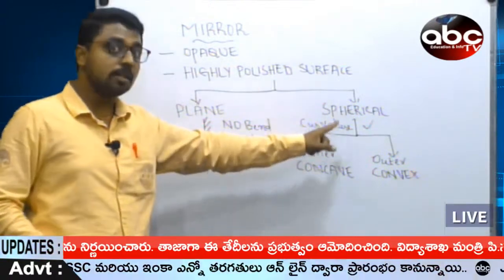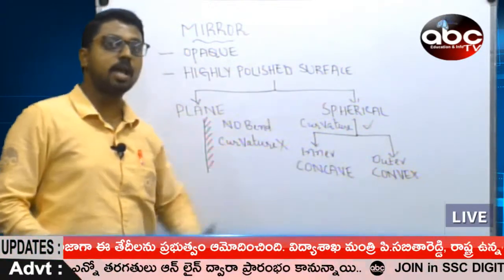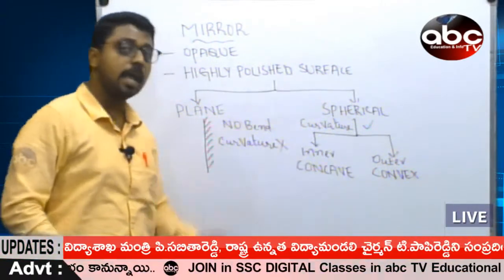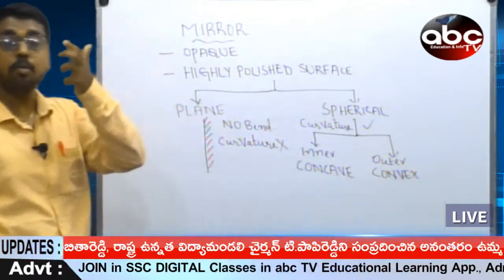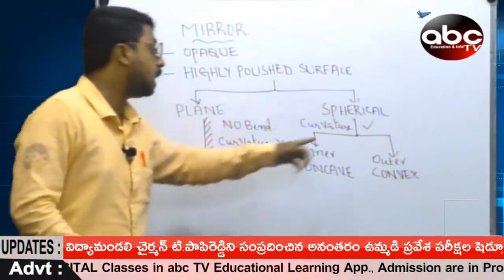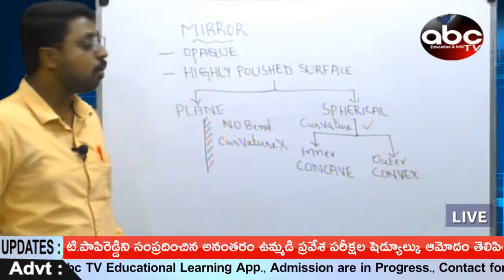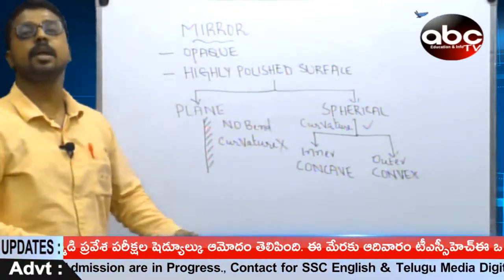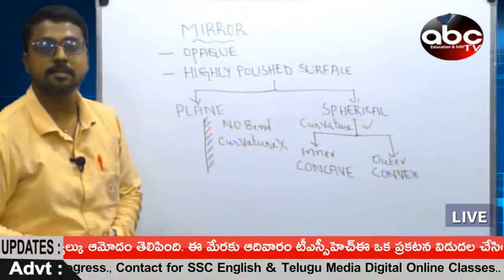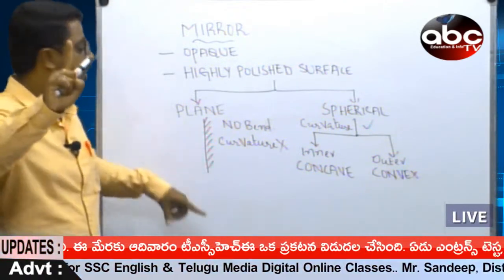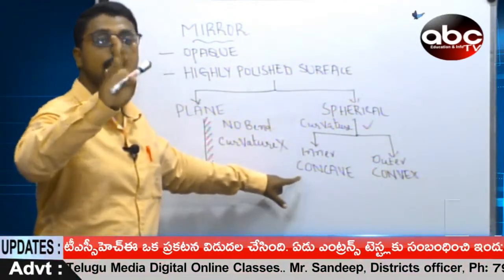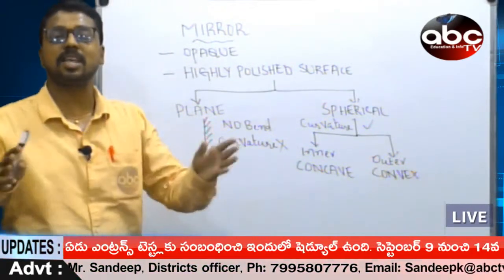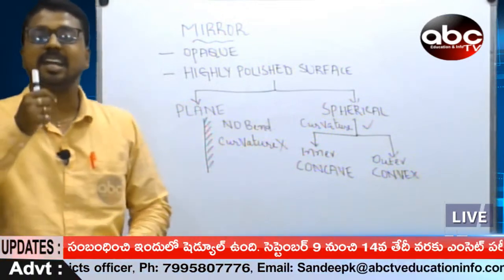And the spherical mirrors are again of two types. If a mirror has inner curvature, then it is concave. If it has outer curvature, that is a convex. So, mirrors are of three types: plane mirror, spherical concave mirror, spherical convex mirror.